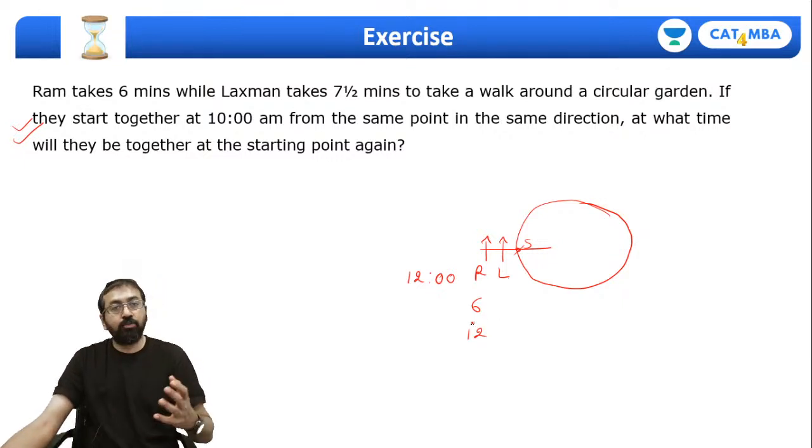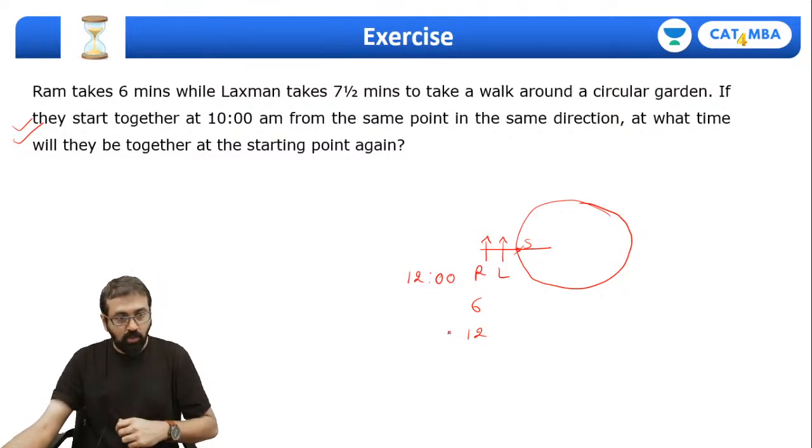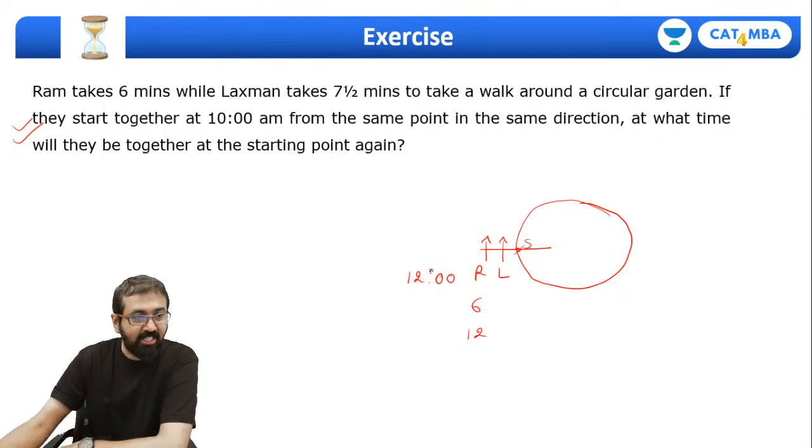Okay, afternoon walk ke liye nikle the. Okay, achha, 10 a.m. diya hua hai. Morning walk hi hai. So both of them started at 10 a.m.